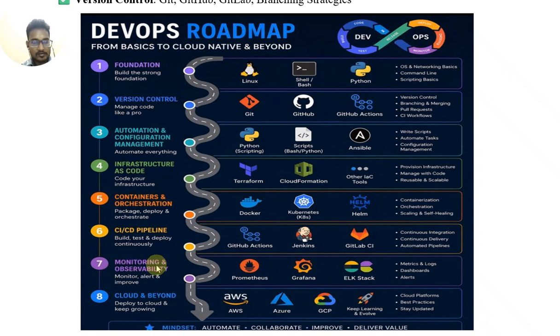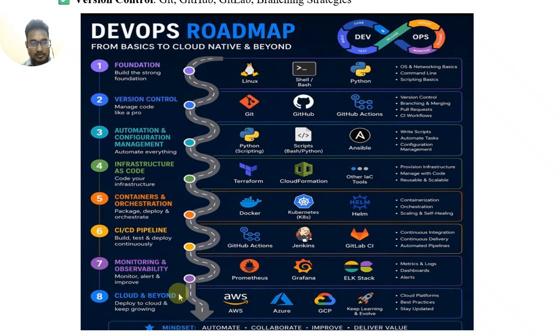Monitoring and observability: monitor, alert, and improve. Prometheus, Grafana, ELK stack: metrics and logs, dashboards, alerts. These tools are used to catch any error or issue.